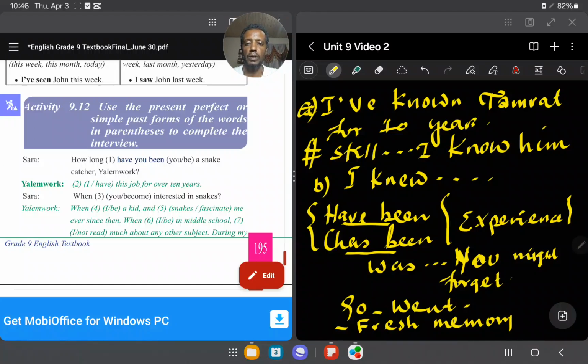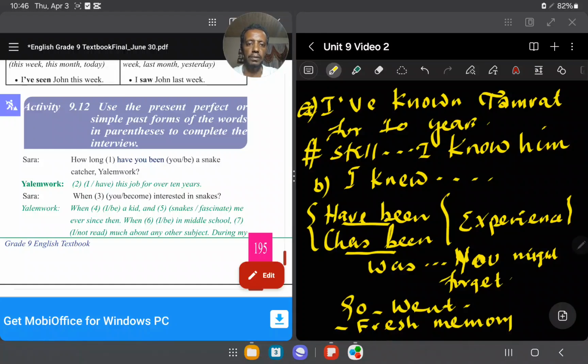So, how long have you been? How long indicates duration of time or length of time. So how long have you been a snake catcher?